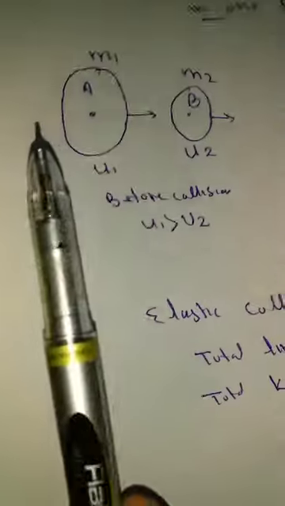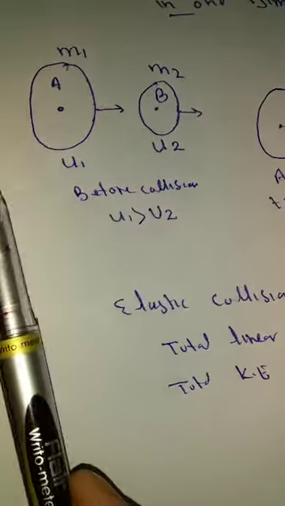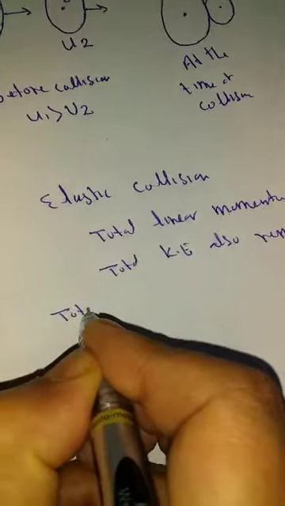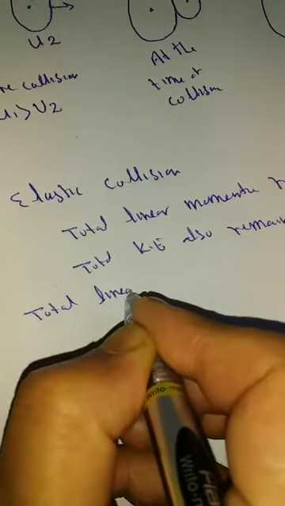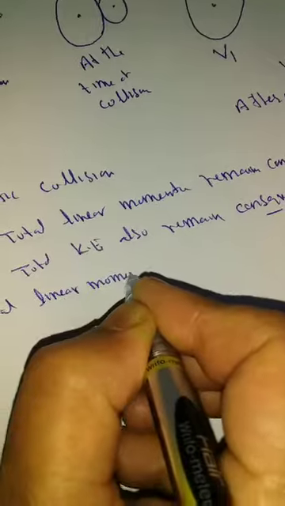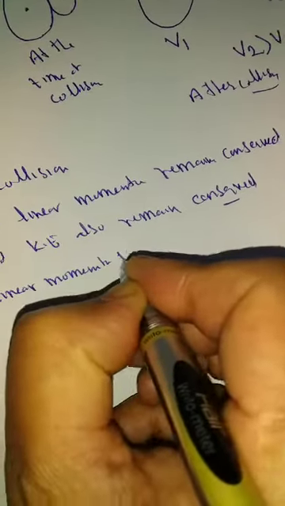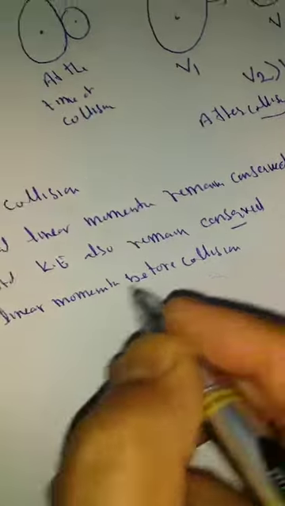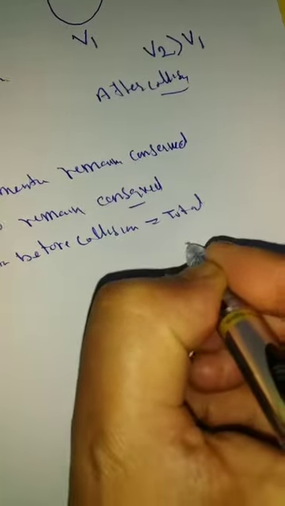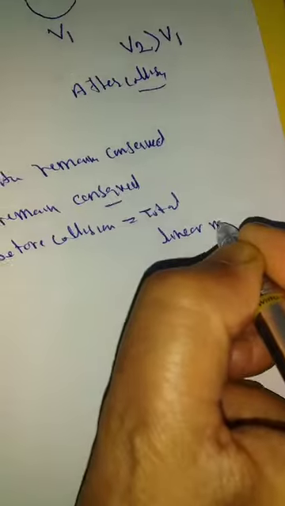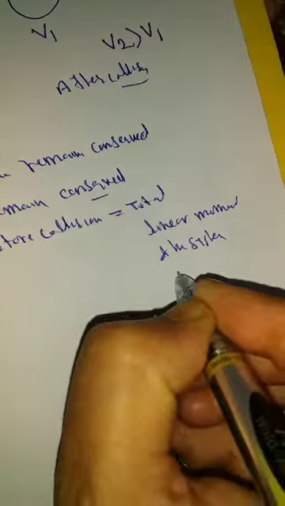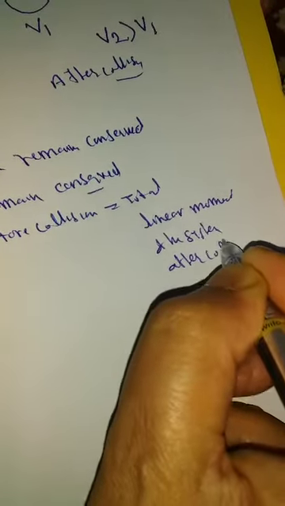That means the total linear momentum of the system before collision is equal to the total linear momentum of the system after collision.